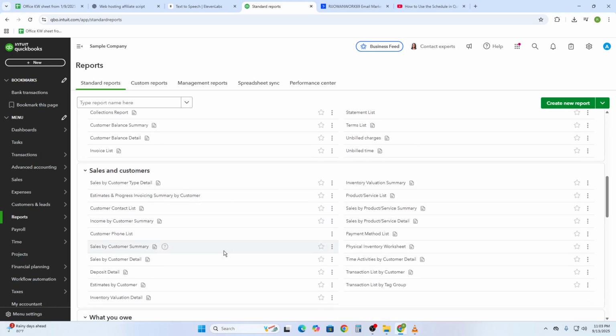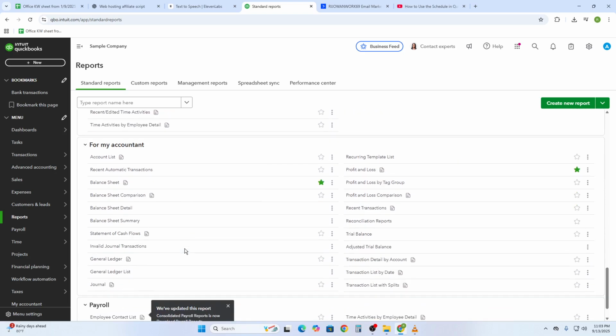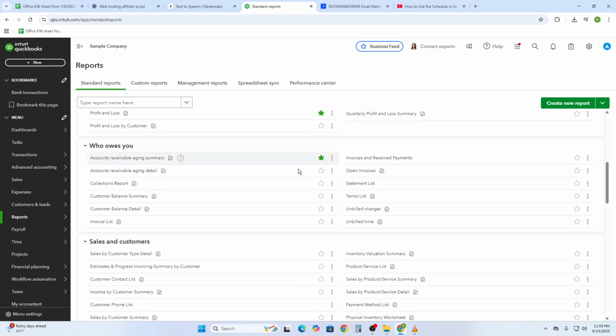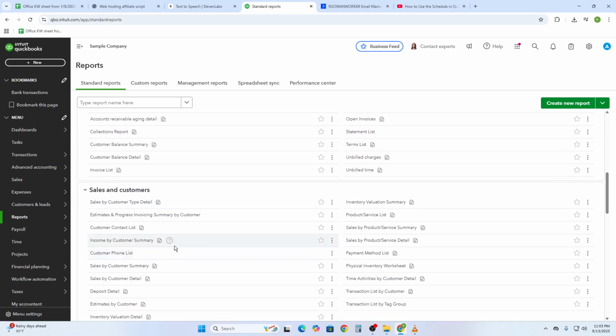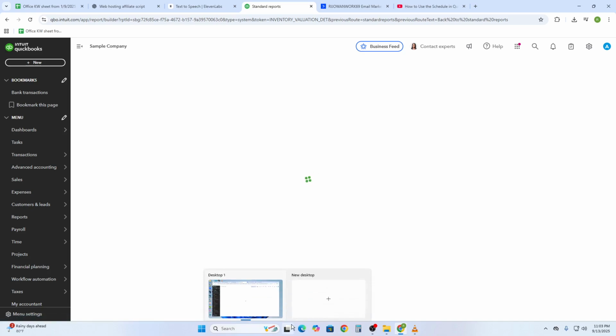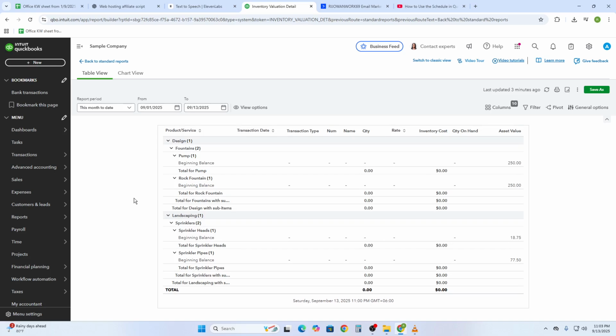Key reports you should run: Inventory Valuation Summary shows quantities on hand, the value of those items, and average cost per item. It helps you see what assets are tied up in stock. Inventory Valuation Detail breaks down transactions, sales, purchases, and adjustments that affect each inventory item. Useful for tracing how the value or quantity changed.